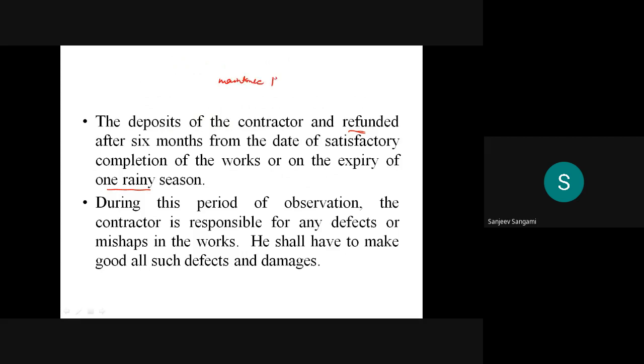During this period the contractor is responsible for any defects or mishaps in the works, so you have to make good all such defects and damages. Only after the completion of the maintenance period will the amount be returned.